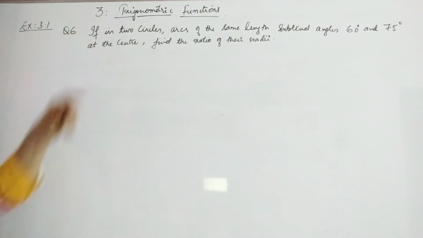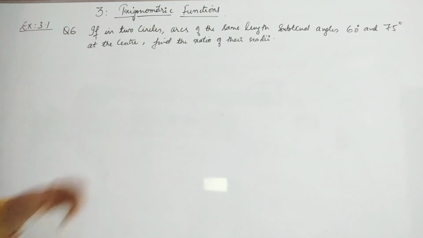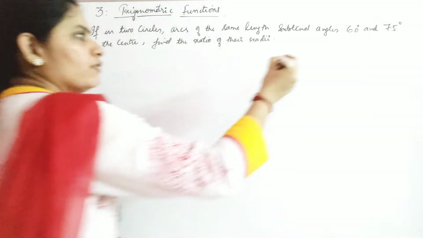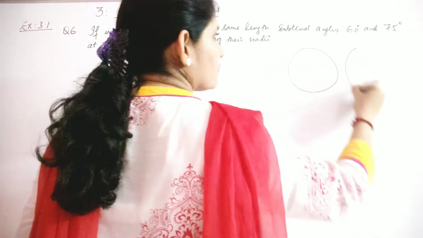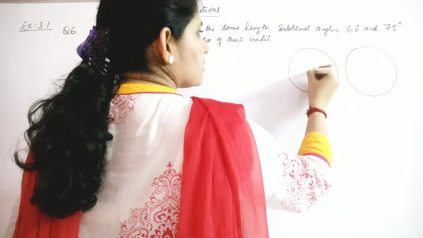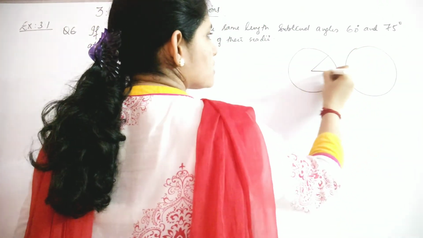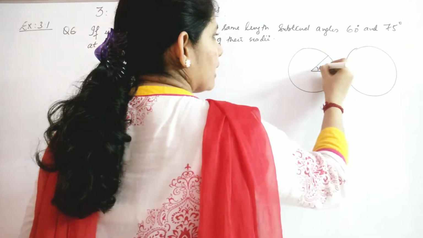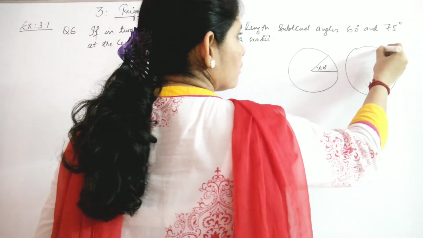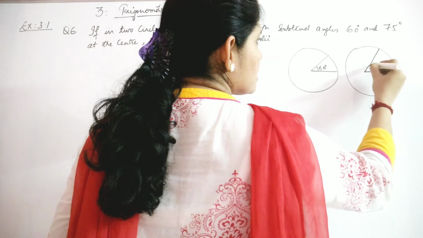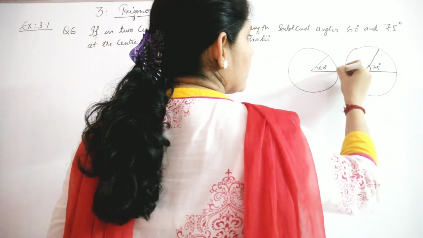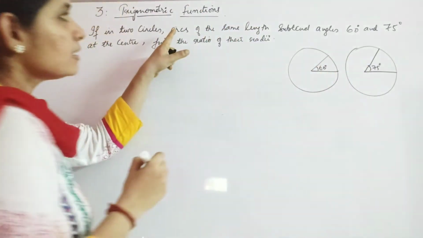Question number 6 is, if in two circles arcs of the same length subtend angles 60 degrees and 75 degrees at the center, find the ratio of their radii. That means you have two circles. One is subtending an angle of 60 degrees and the other one is subtending an angle of 75 degrees. But what they are saying is, the arc length is the same.